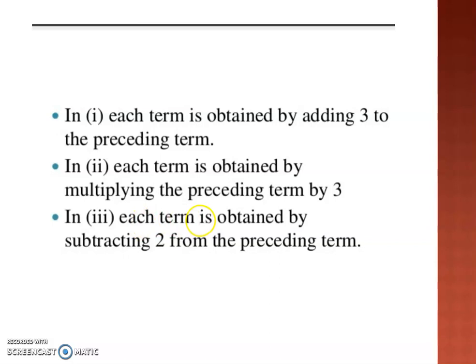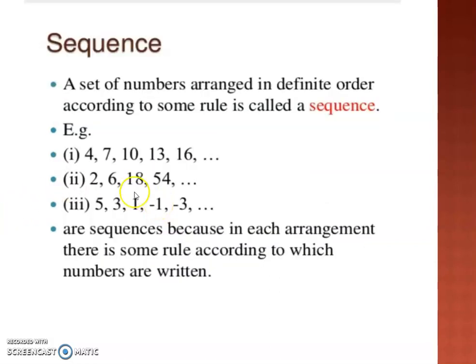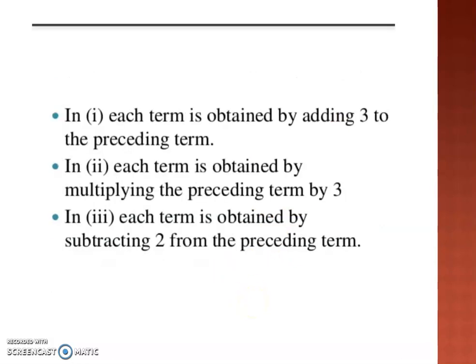In the third one, each term is obtained by subtracting 2 from the previous term. Here you subtract 2 from 5, you get 3. Then 3 minus 2, you will get 1. And 1 minus 2, you will get minus 1 and so on. All these lists of numbers are examples of sequences because they are arranged in some definite order, according to some definite rule.